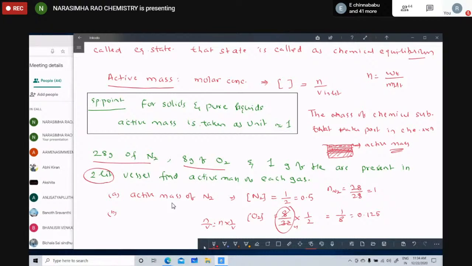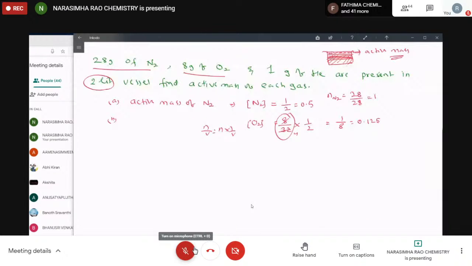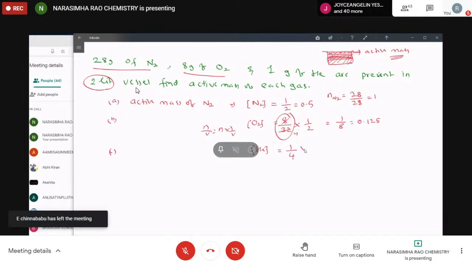Now, the next one: 1 gram of helium. Active mass of helium is 1 by its atomic weight 4, into 1 by 2, equal to 0.125. It's clear, children?